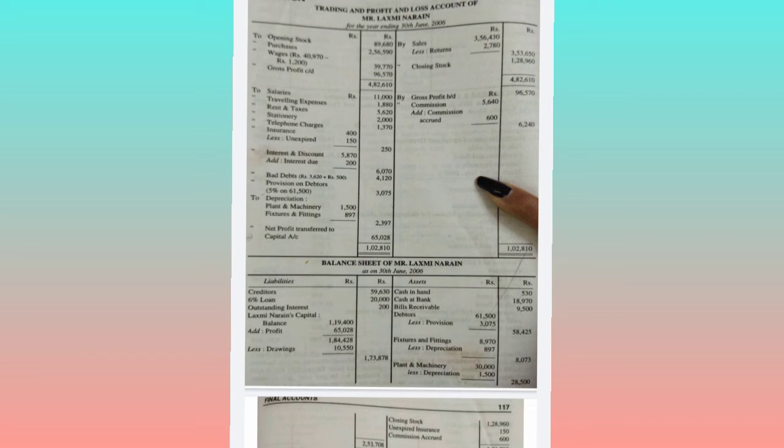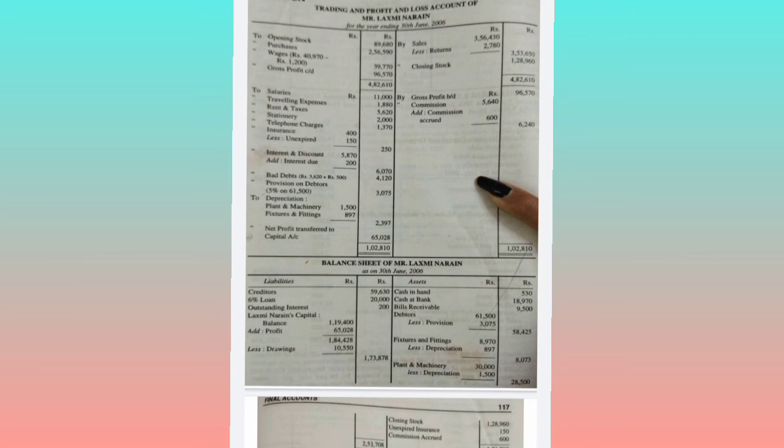See, out of 1,000 rupees, they have asked us to write off half of the amount of Mohan's check. So half of the amount of Mohan's check is 500. They are asking us to treat it as bad debts. So 500 bad debts will come on the debit side of the P&L, and the same 500 will be deducted from the debtors balance. So 62,000 minus 500 and minus provision what we have calculated, 61,500 into 5%, that is 3075. So 3075 will come on the debit side of the P&L, and again we will deduct this 3075 in the balance sheet from the debtors balance.